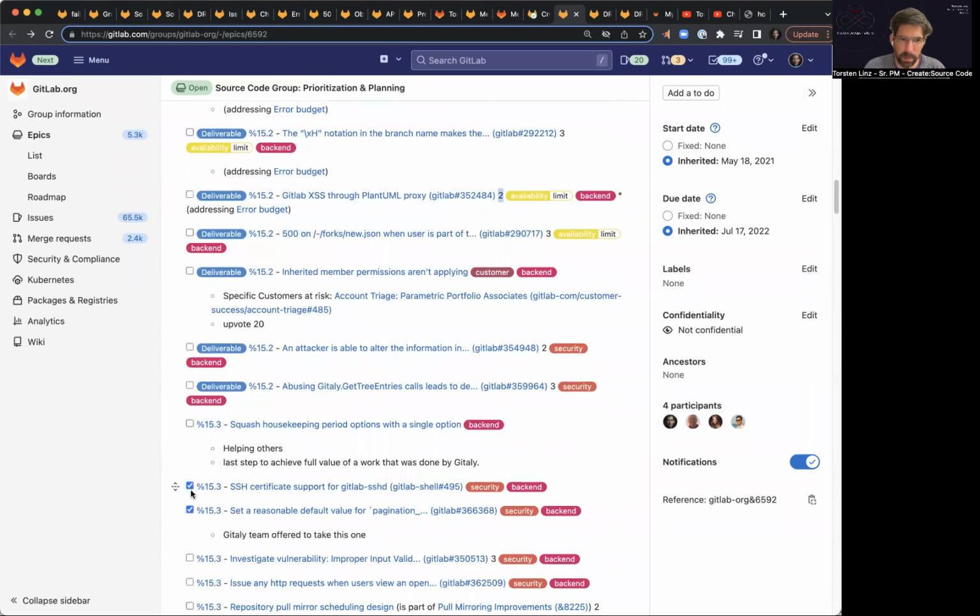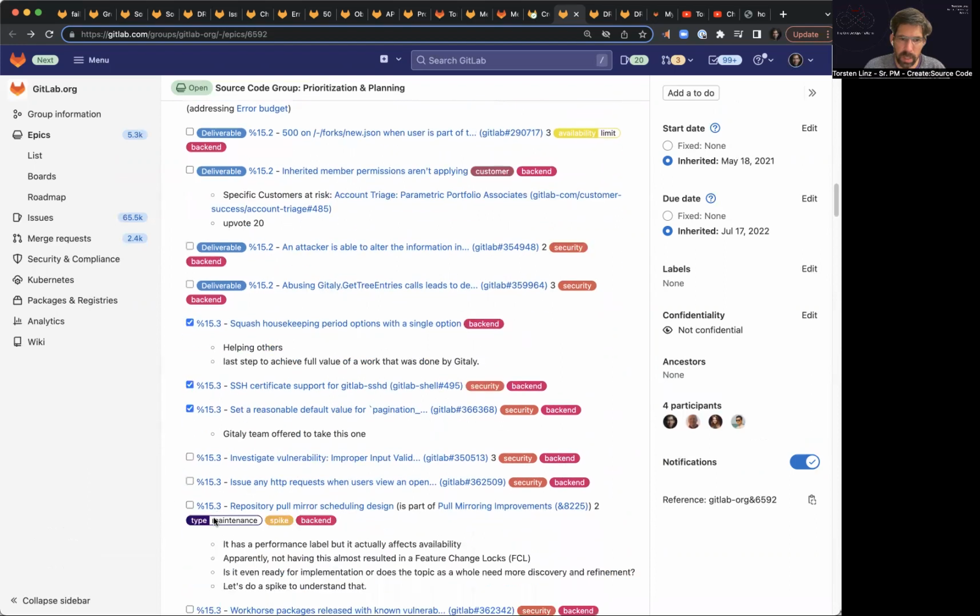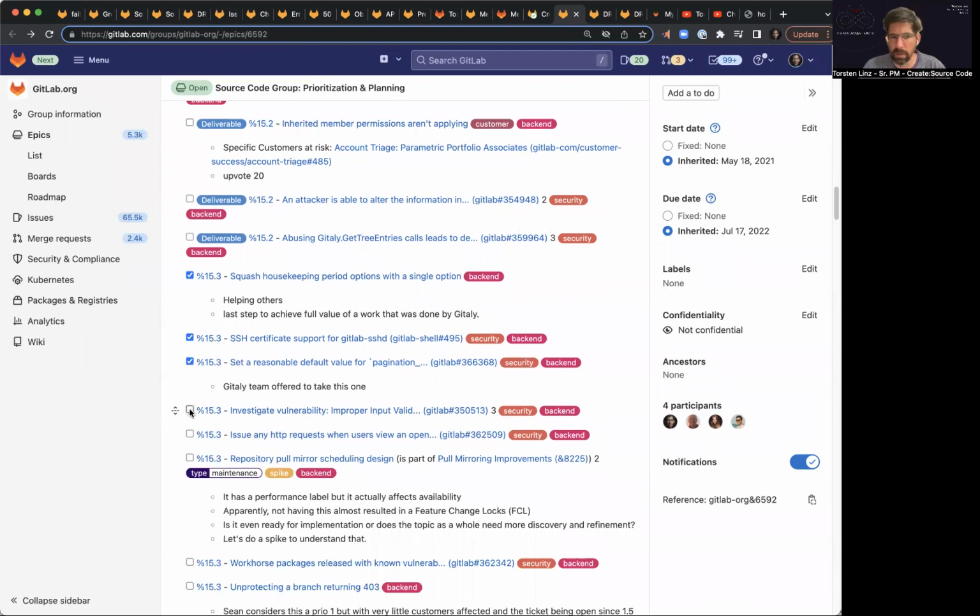And then we would just go top down and mark those that we want to add. Here, for instance, I've added those already. But you can imagine I would just add those, and then we count the number of weight story points. And once we've reached, for instance, those 15 points, that would be half the capacity of the backend team, we would stop, and we would make that the plan for the milestone. And probably we would do that in 2 separate steps, for frontend and for backend, as we have done in the past.